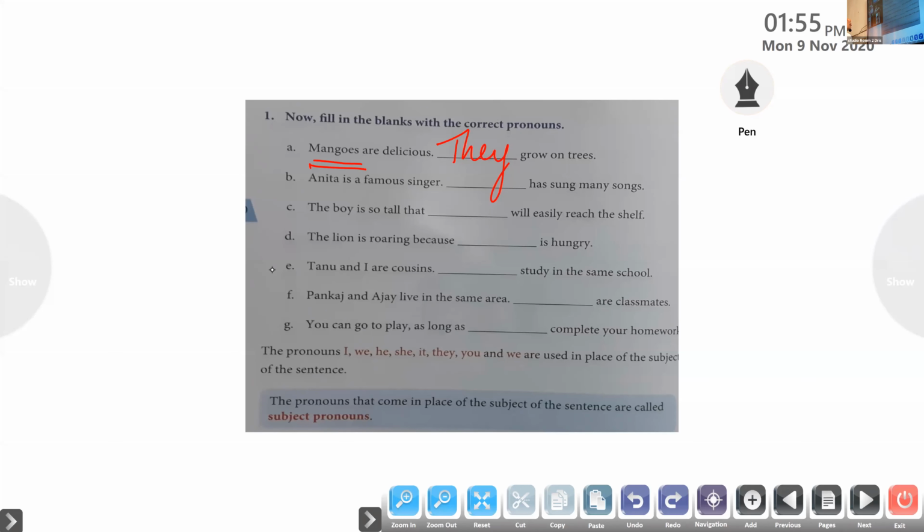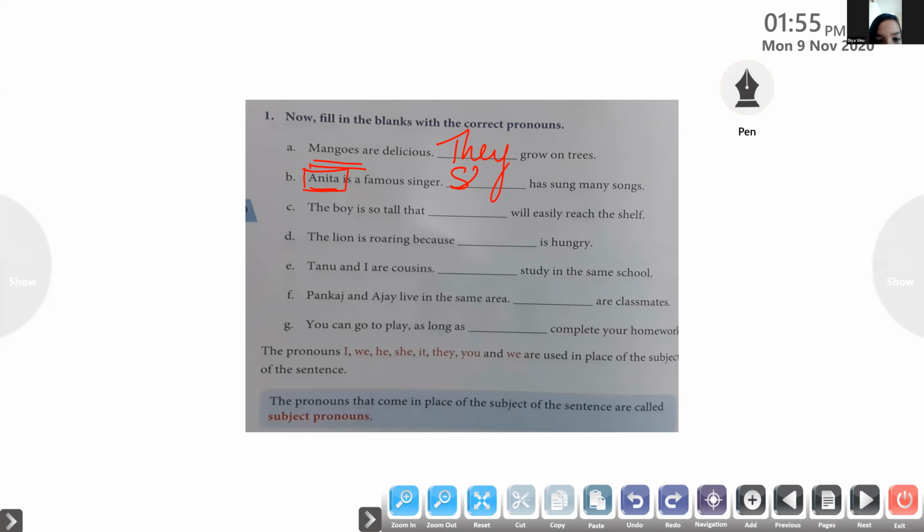So, here we are talking about Anita. Then, read the rest of the sentence. Dash has sung many songs. Okay, so here we are talking about the subject Anita. So, which subject pronoun do we have to use here? She. Yes, she, very good.